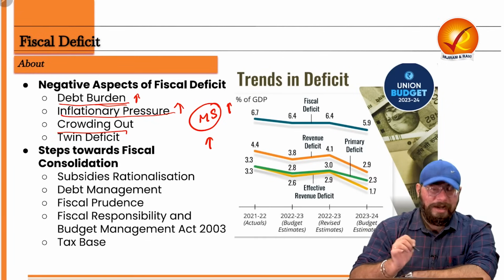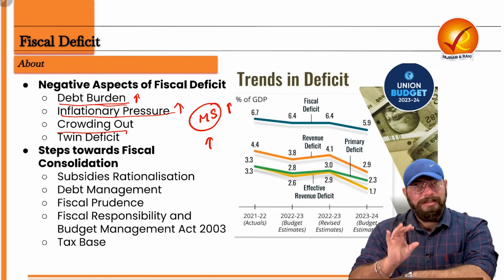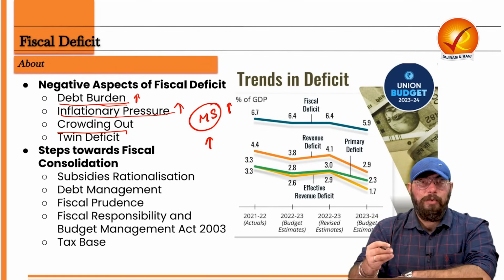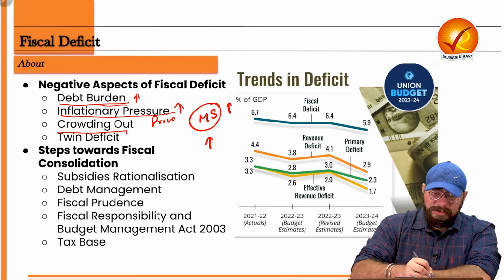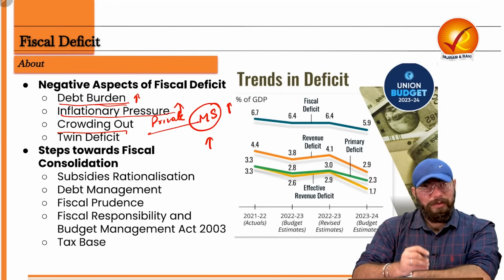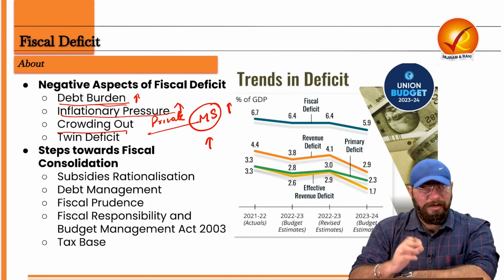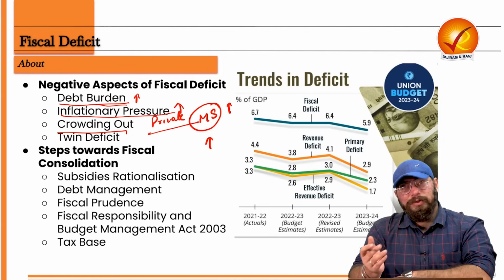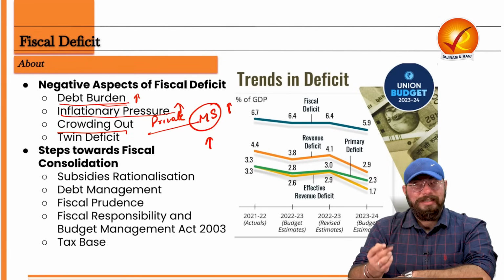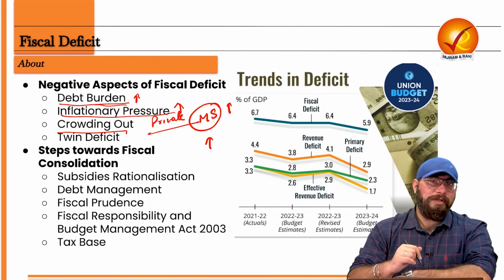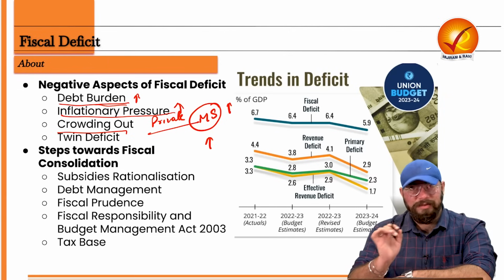Now coming to the crowding out effect. The crowding out effect means that because government is investing so much into the country, so much into the infrastructure, in a way it will crowd out the private sector investments into the economy. Because any which way, the whole picture would be controlled and covered by the government only. Government would have spent so much into the infrastructure, so much investment into the country, that private sector investment will be crowded out and they will be going outside of our country. That is also one of the negative aspects which is pointed out by several of the experts.